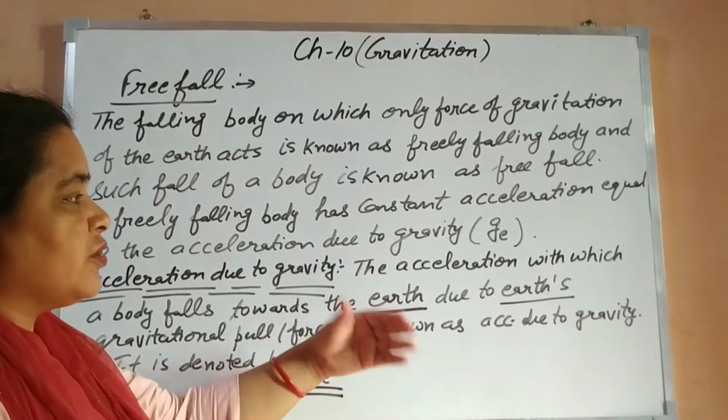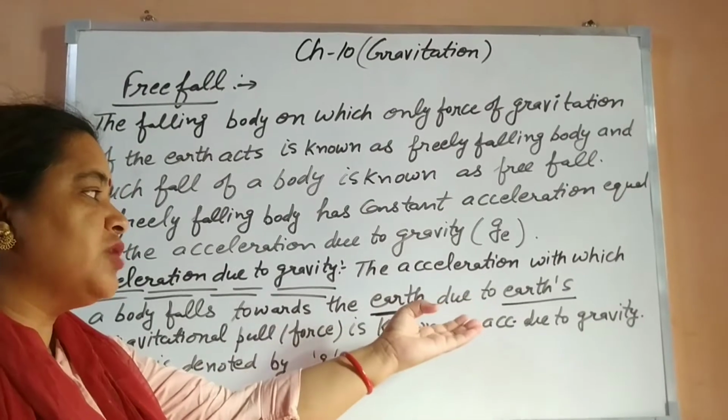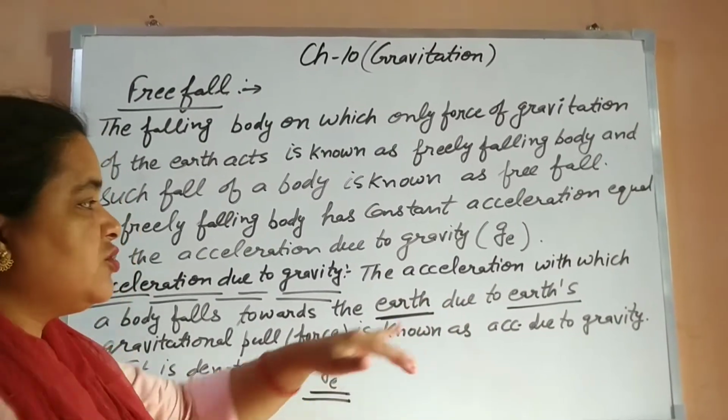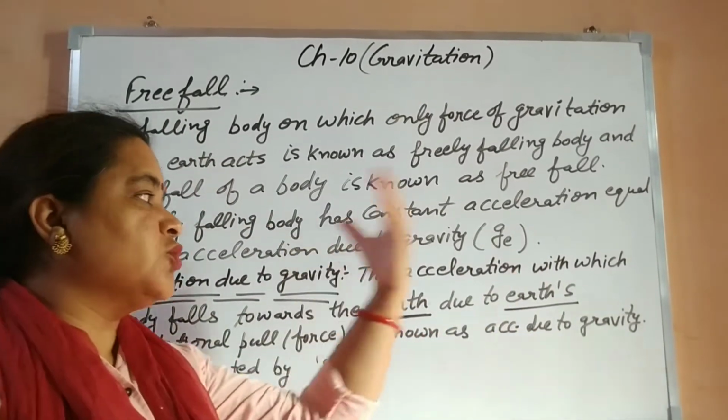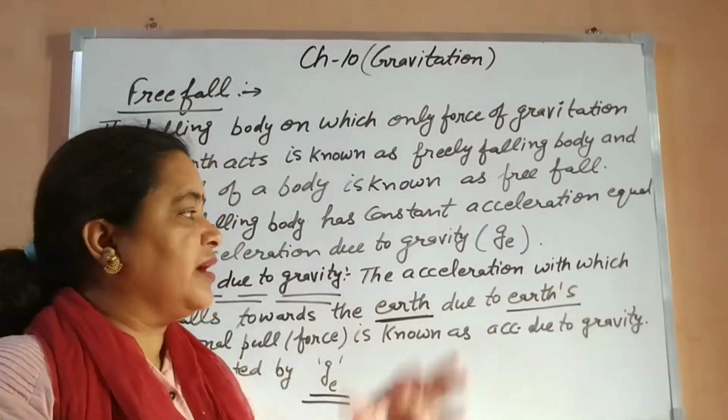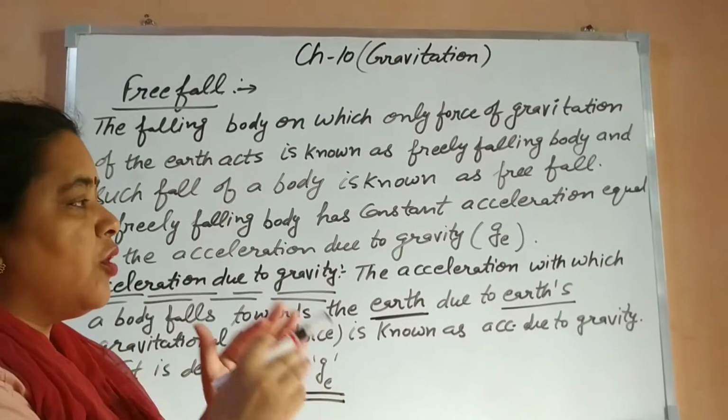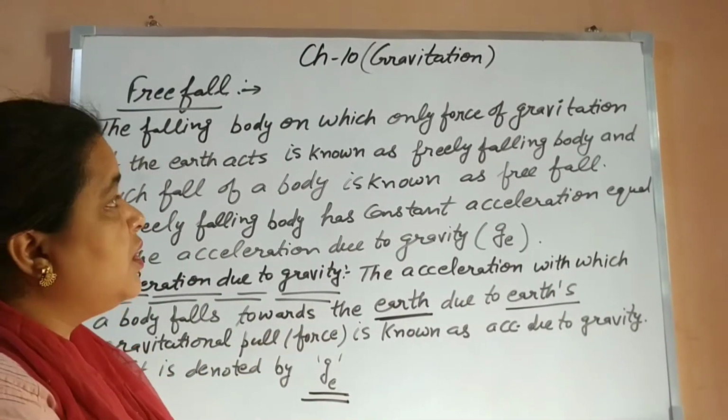If you take the acceleration due to gravity on the moon, then it becomes different, so on the moon surface it becomes a different value. If you take any other planet, you have to write that particular planet. So every planet and the moon all have their own gravitational forces.